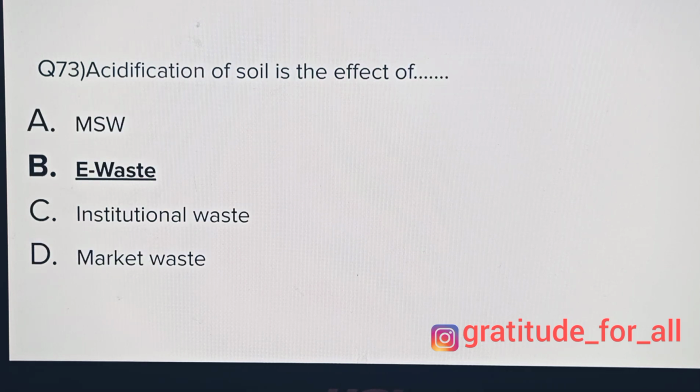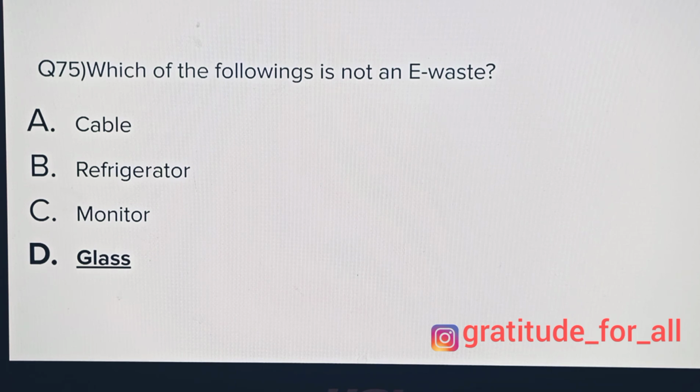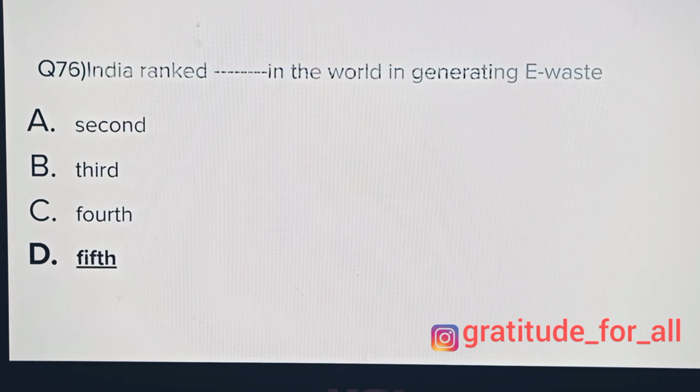Acidification of the soil is the effect of MSW, e-waste, institutional waste, market waste, and the answer is e-waste. Complete destruction of solid waste is possible in refuse derived fuel, incineration, sanitary landfilling, all of the above. Incineration. Which of the following is not an e-waste? Cable, refrigerator, monitor, glass, and the answer is glass.